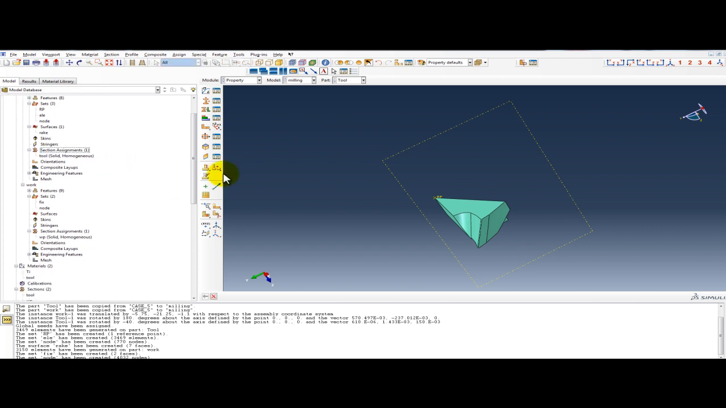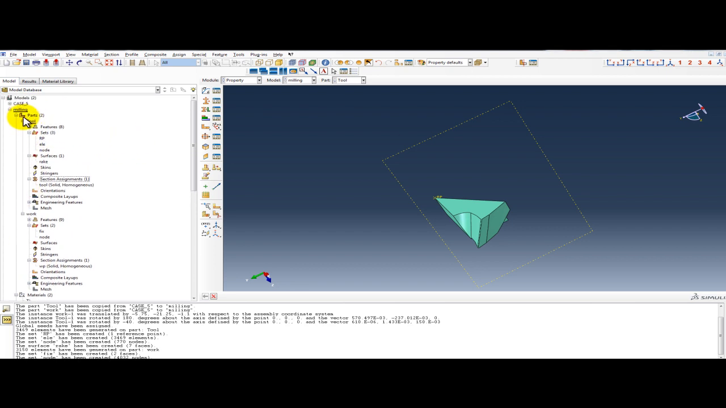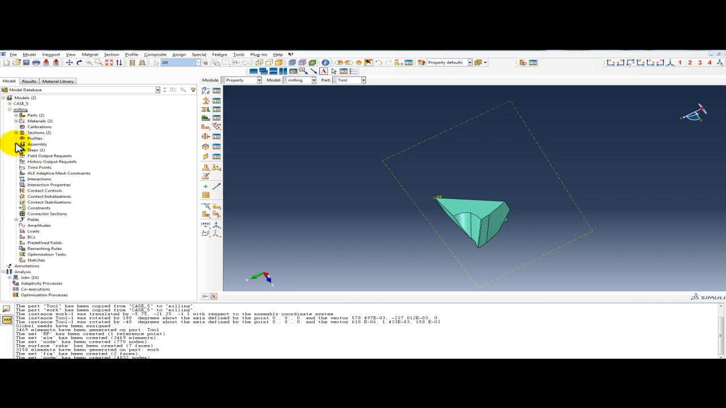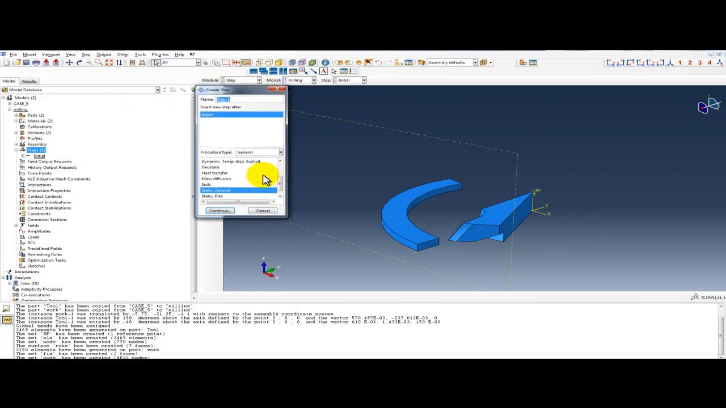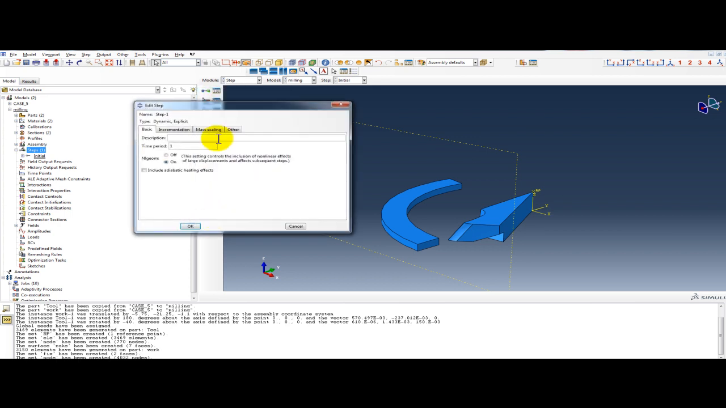Now the next step, we will define step. So one is initial and other we will define create step 1, dynamic explicit for stress and dynamic temperature displacement for temperature analysis. So this is not temperature analysis. Continue. You can put some time. Okay,